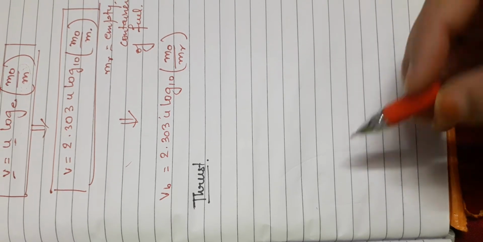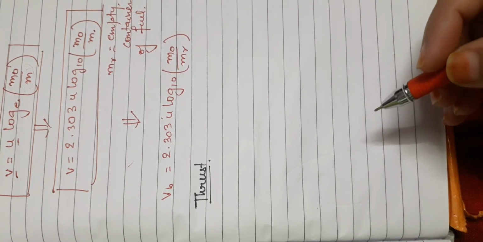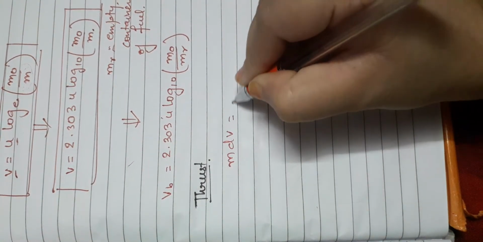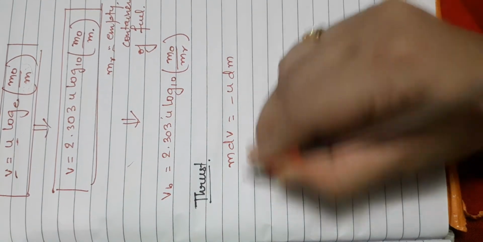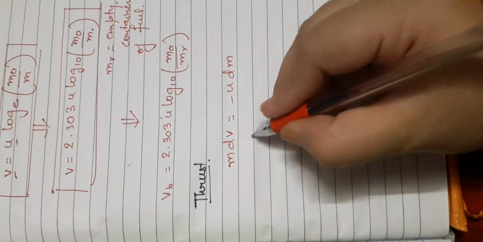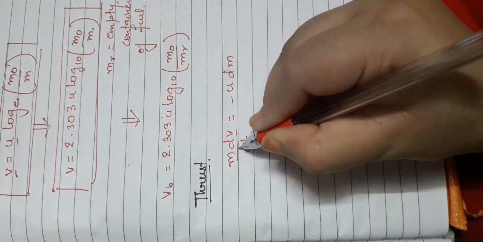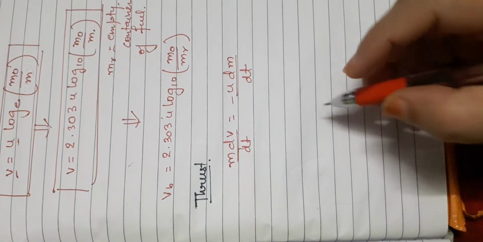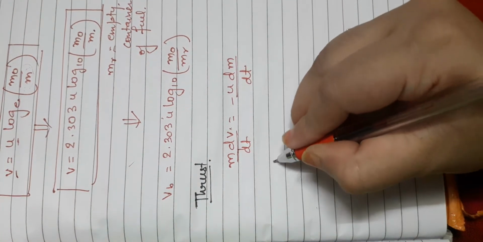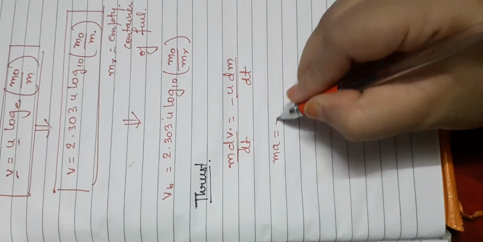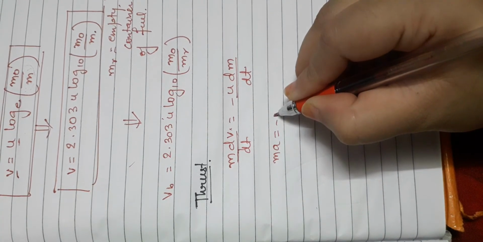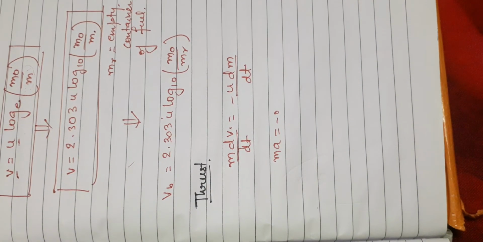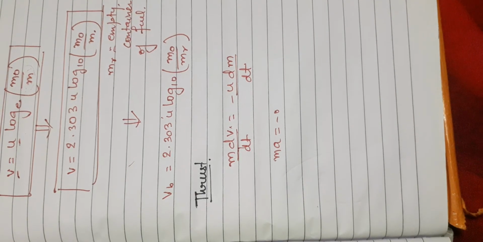So dividing the previous equation, m dv equals minus u dm, by a small interval of time dt, on the left hand side as well as the right hand side. We know that dv upon dt can be written as a, so here I can write ma. Minus dm upon dt is the variable mass quantity.